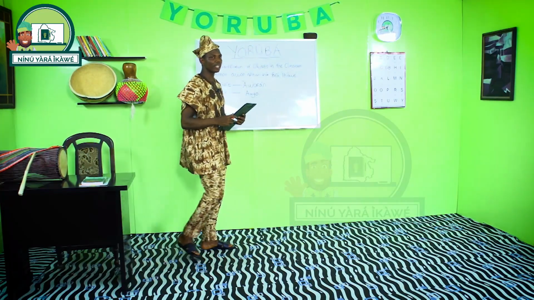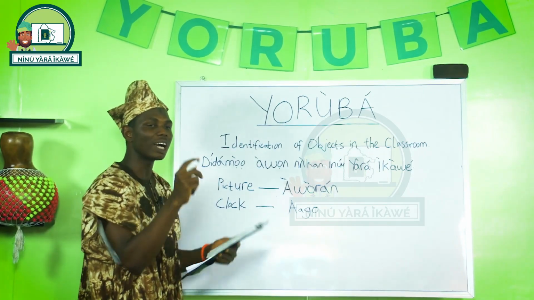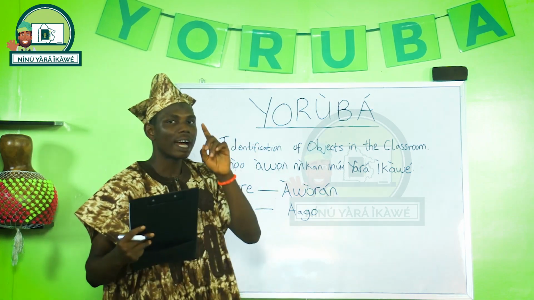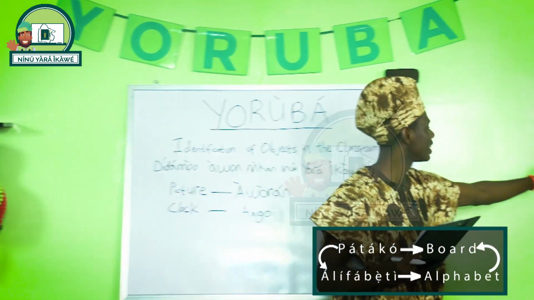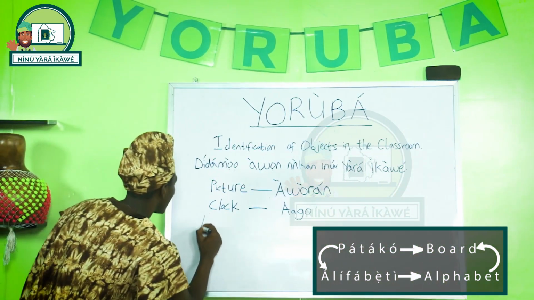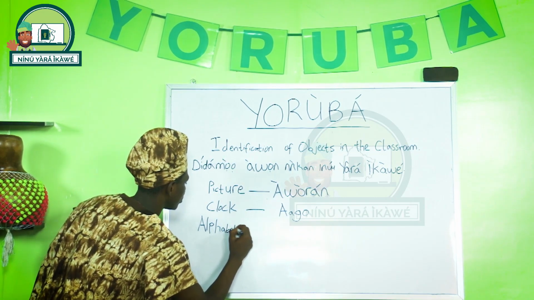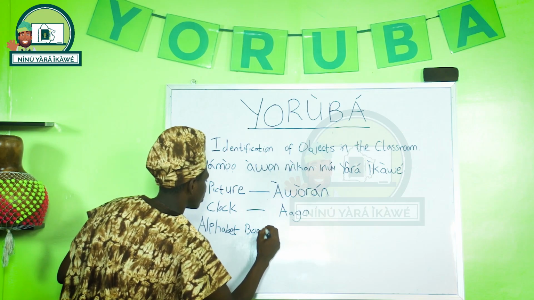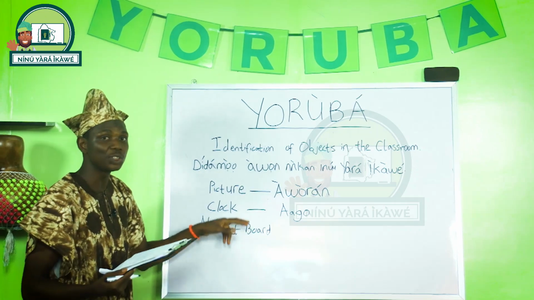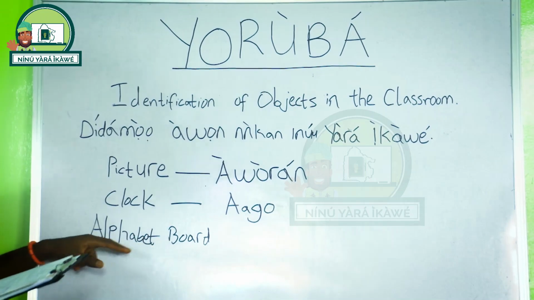You see, in Yoruba language, when we are translating from Yoruba to English, we have a manner with which we reorder words. Take, for example, alphabet board is definitely a compound word. Let me write it out so that you can get me right. Alphabet board. In English, alphabet board. If you are going to write it in Yoruba, this is a compound word. Writing it in Yoruba, board comes first before the alphabet.